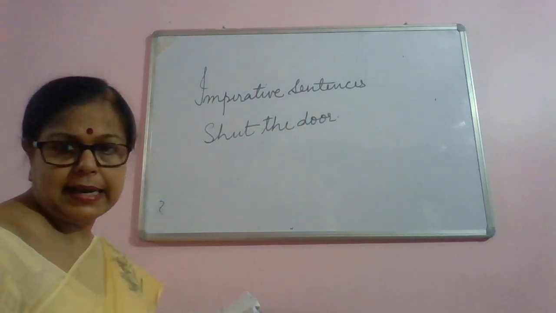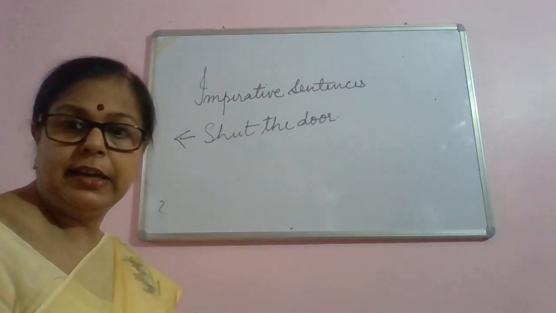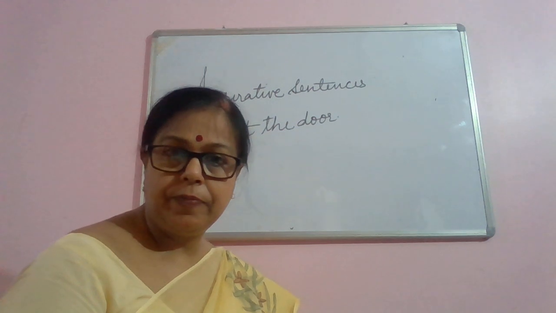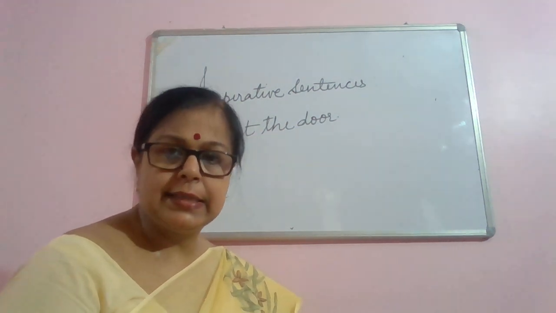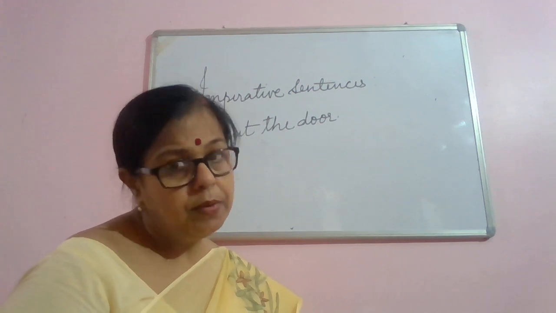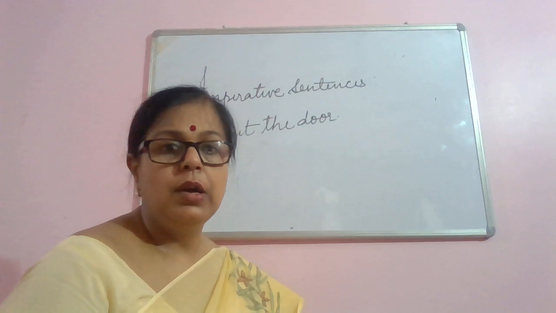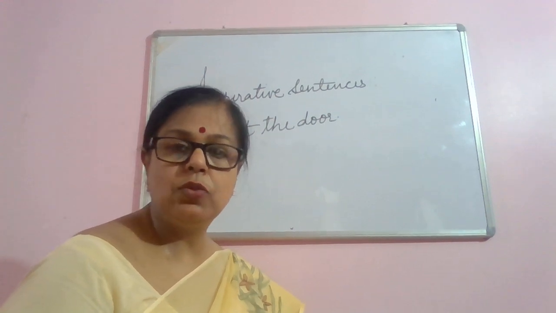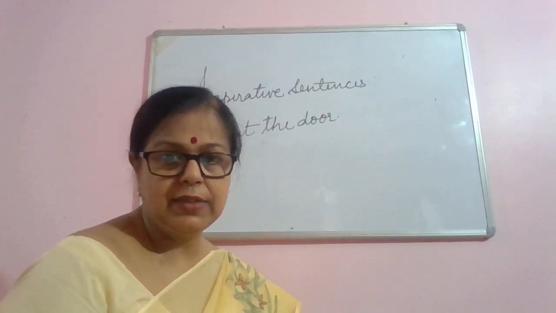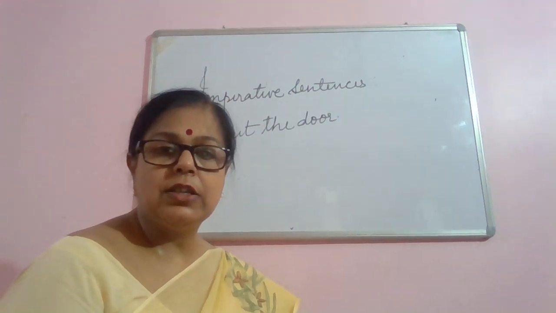What is there in the sentence? There is no subject. The subject is hidden. Whenever the subject is hidden, it will always be you. Think of it like this: you shut the door.